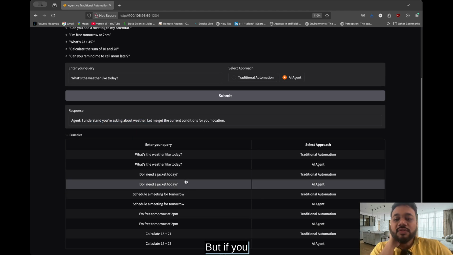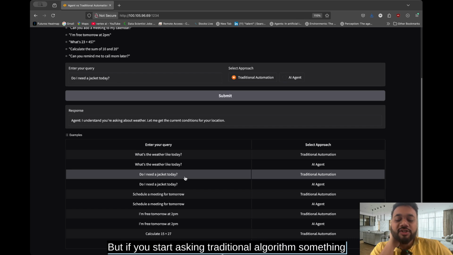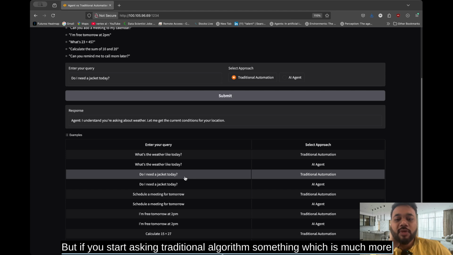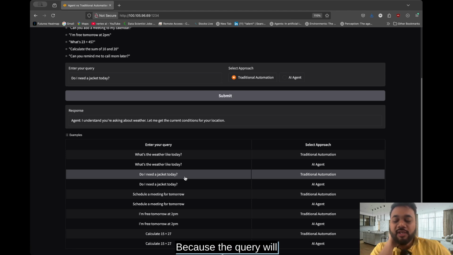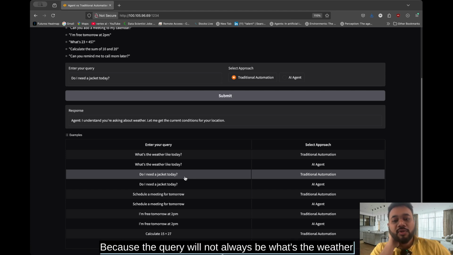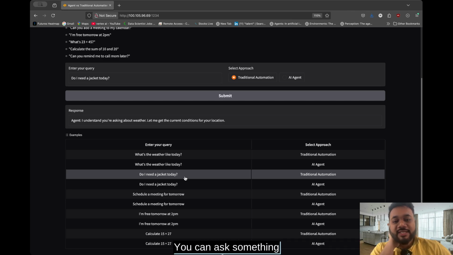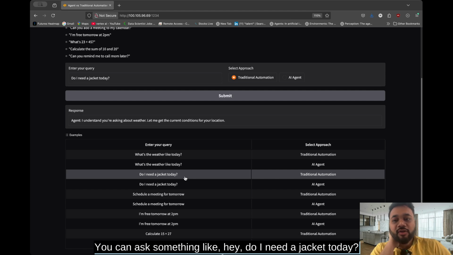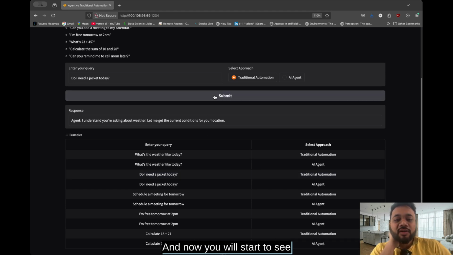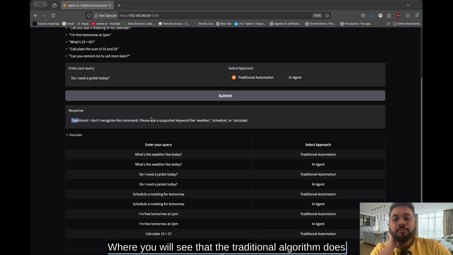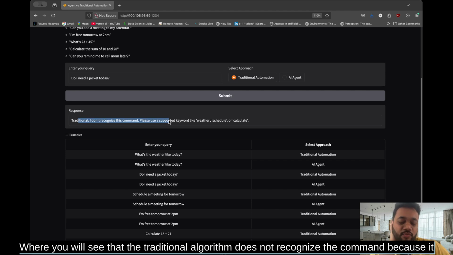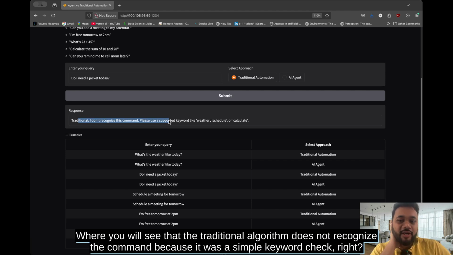But if you start asking the traditional algorithm something much more complex, because the query will not always be "what's the weather like today." You can ask something like, "Hey, do I need a jacket today?" And now you will start to see the difference, where the traditional algorithm does not recognize the command because it was a simple keyword check, right?